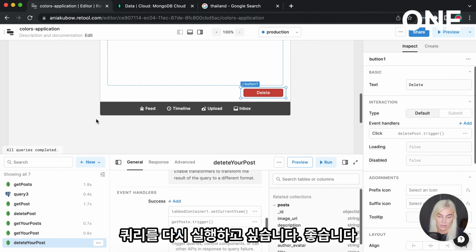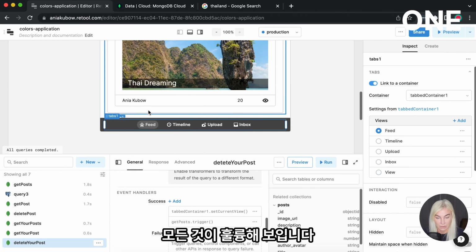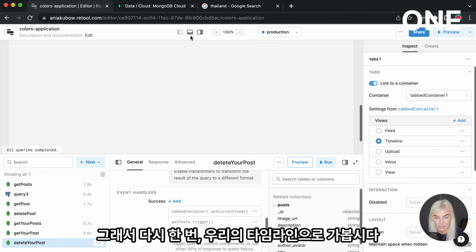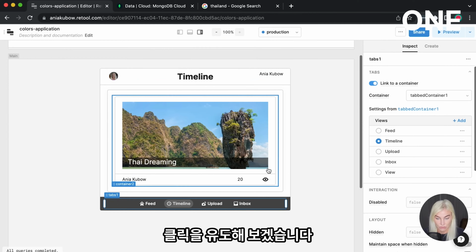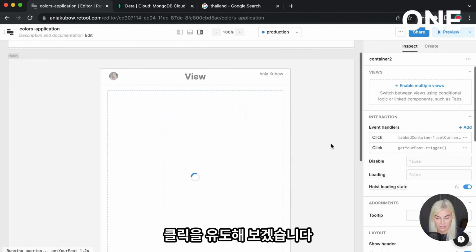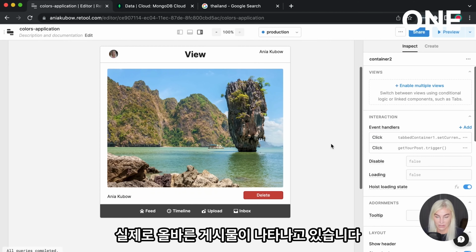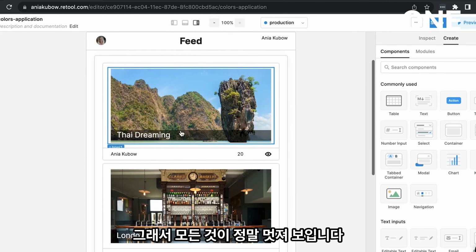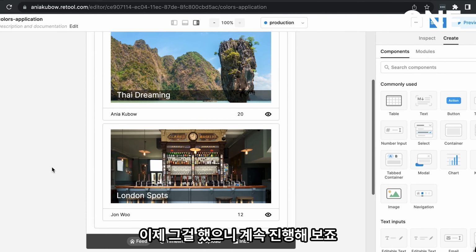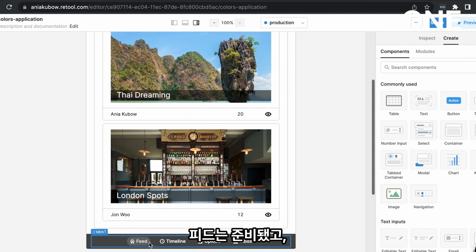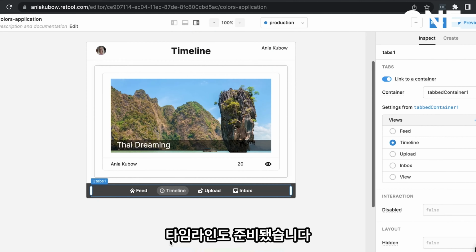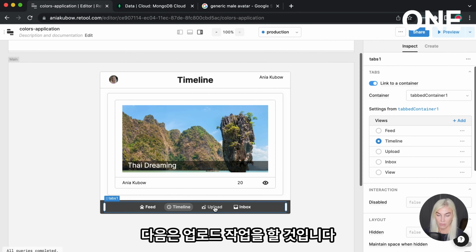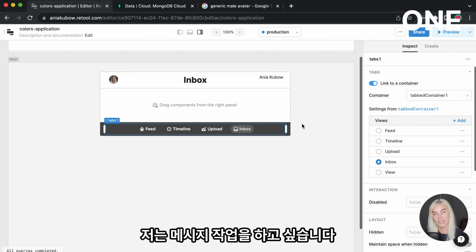Great. So this is all looking wonderful. So once again, let's go on our timeline. Let's trigger the click. And we are indeed getting the correct post. So this is all looking wonderful. So now that we've done that, let's carry on. So we've got the feed, we've got the timeline. We'll work on the upload next. I just want to work on the messages.